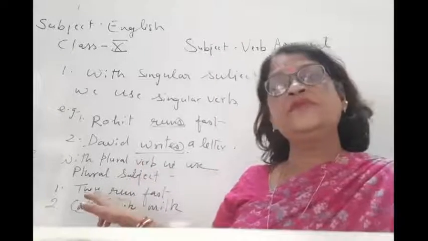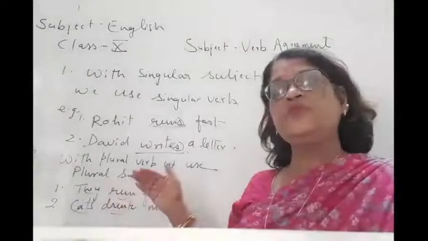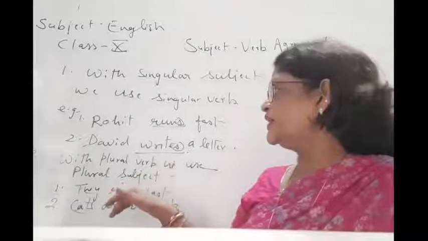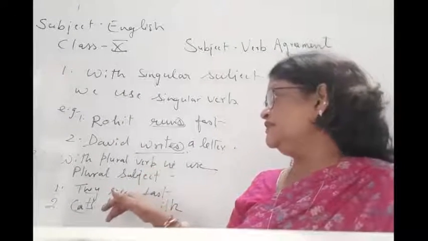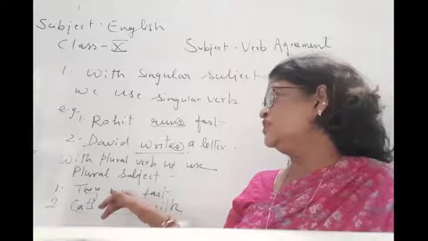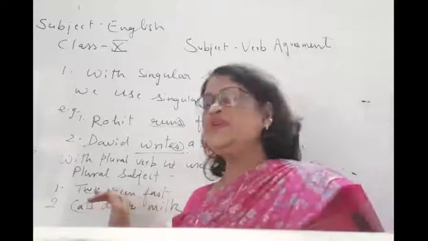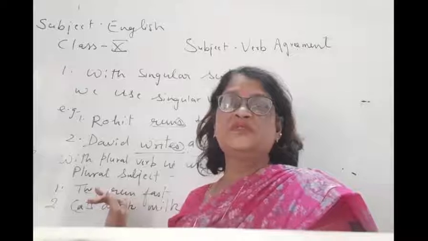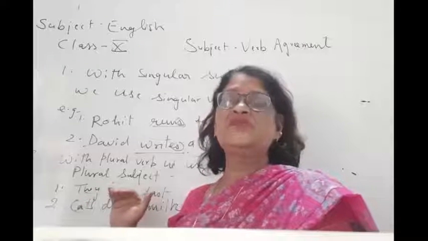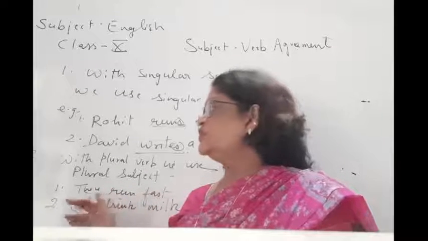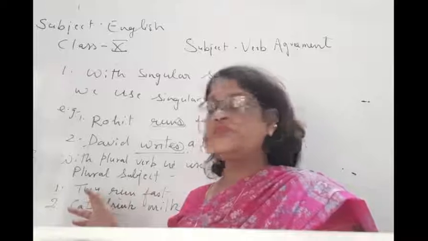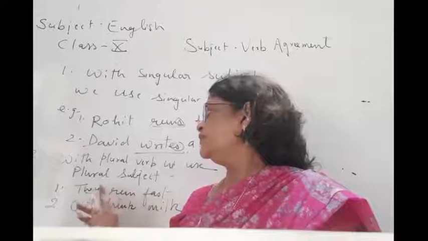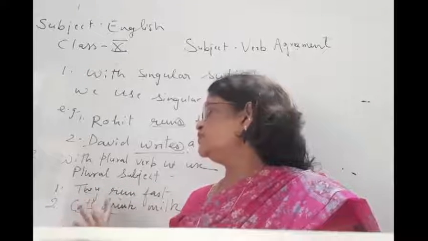They is a plural subject and run is a plural verb; we are not putting s. If we had put s here, it would have been a singular verb, and the whole sentence would be wrong. So with a plural subject we use a plural verb.